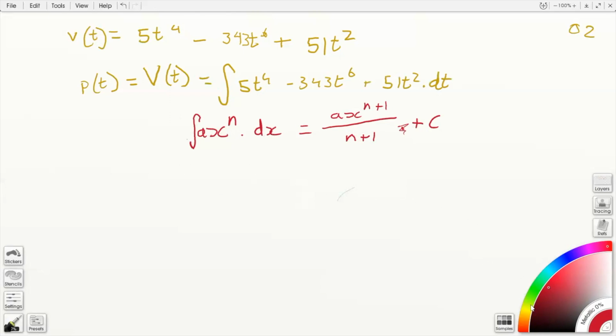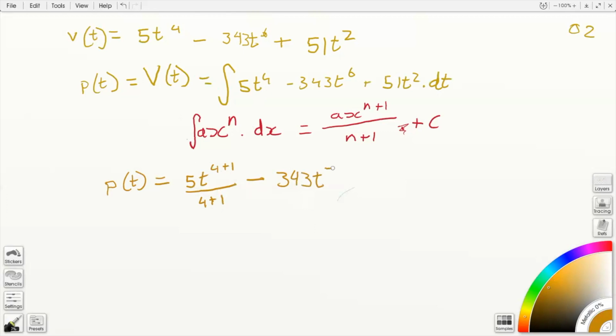So using this now, let's find a similar tone here. There we are. So I'm going to write P(t) is now equal to 5t, now 4 plus 1, which is 5, over 5. I'll just write it down for the sake of doing so, minus, however you wouldn't do this step, so it's quite inefficient.